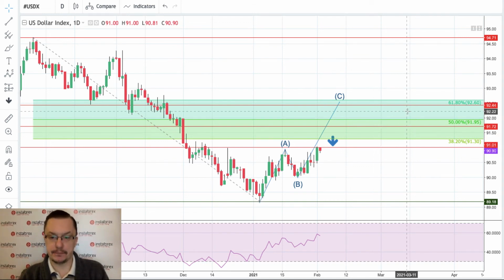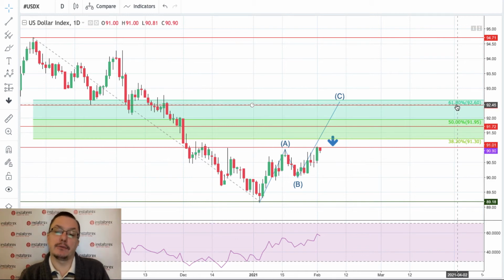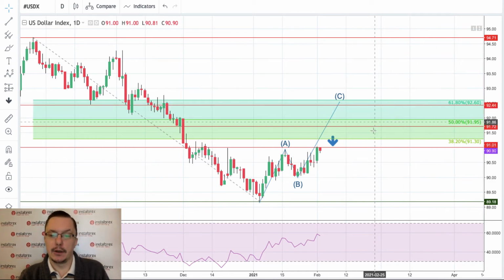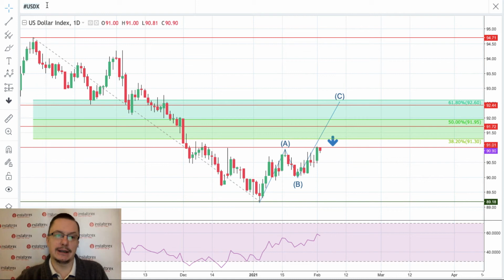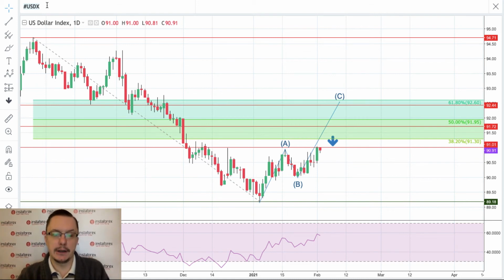We got some of them on the screen right now, so we are just waiting for the market to tell us where the target for wave C is. One of these levels will definitely be a game changer. Of course, currently the key level is 91.1. We are waiting for a breakout higher on the US dollar index if this level is clearly violated.